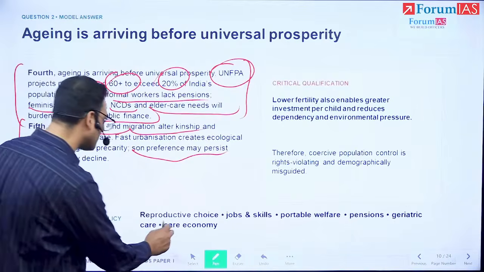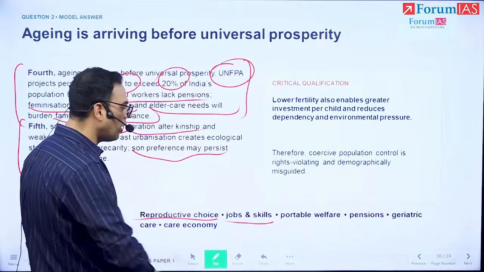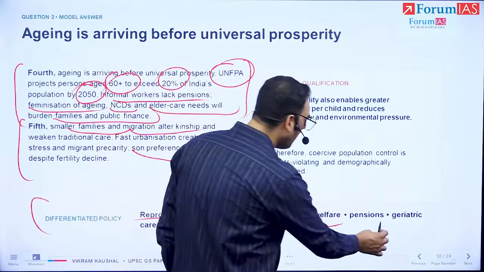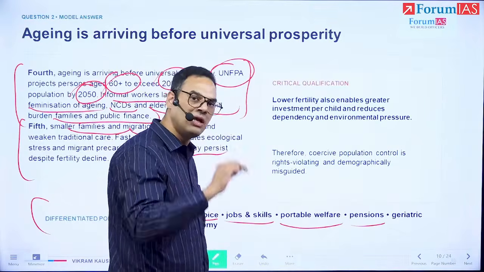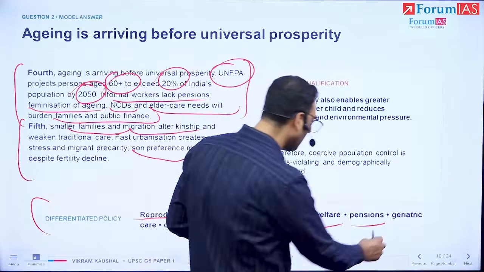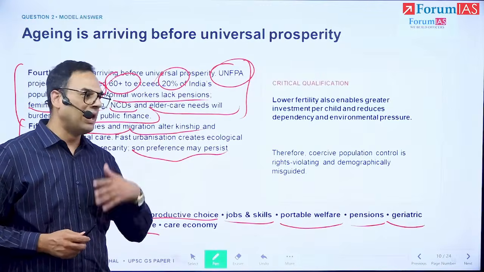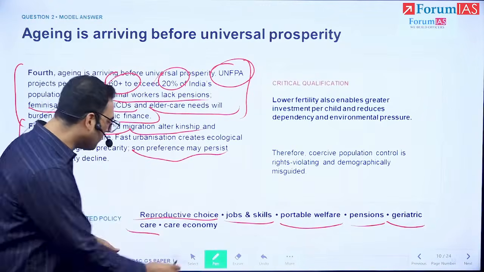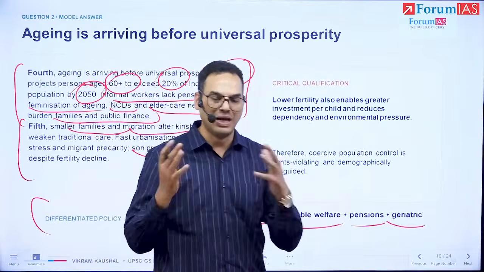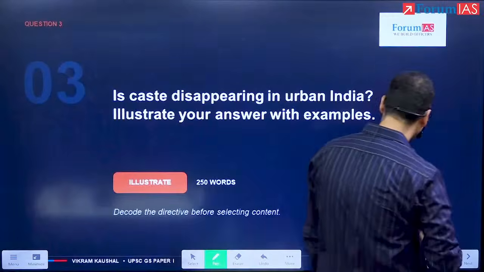We're going to emphasize that we should facilitate reproductive choice. We should have emphasis on jobs and skills, more portable welfare for migrants, and pensions for those who are in the informal sector. So schemes like Atal Pension Yojana and others, we focus on making more effective. And for geriatric care, you can talk about, let's say, the national health program, and how we focus on that and do that more. The care economy, making sure that is a very vibrant economy. So that is the line of argument for our final paragraph.